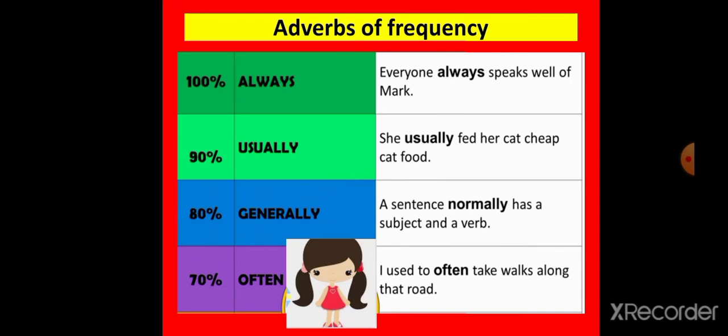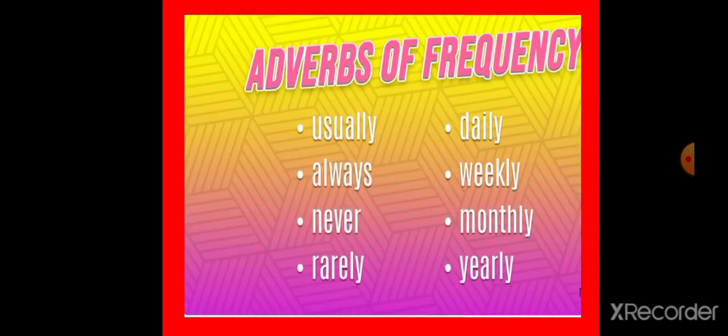Okay, they are adverbs of frequency. Usually, the words like usually, always, never, rarely, daily, weekly, monthly, they tell us how often the action happens. Okay.